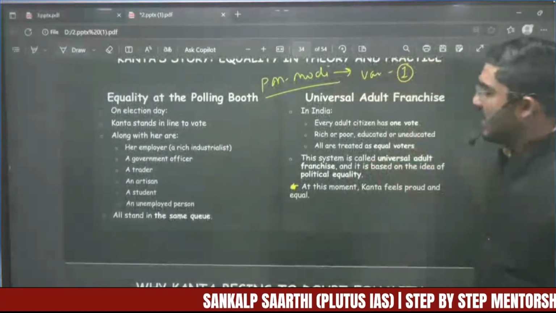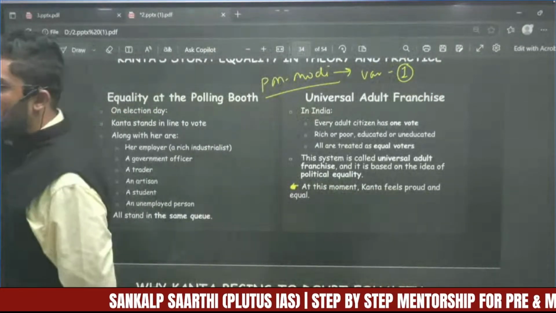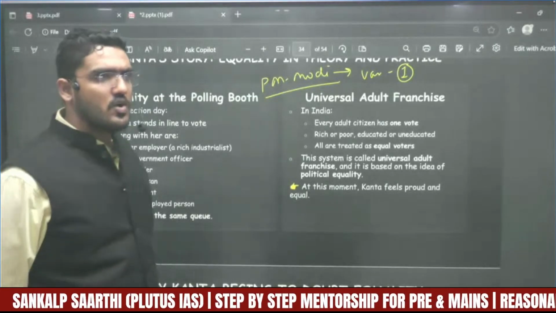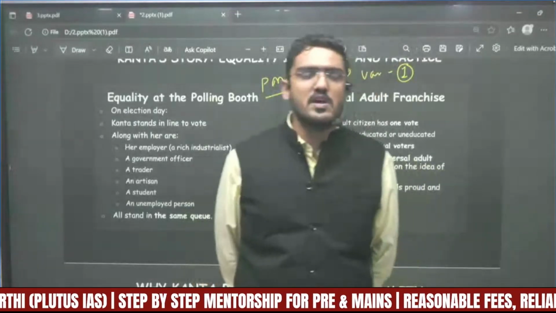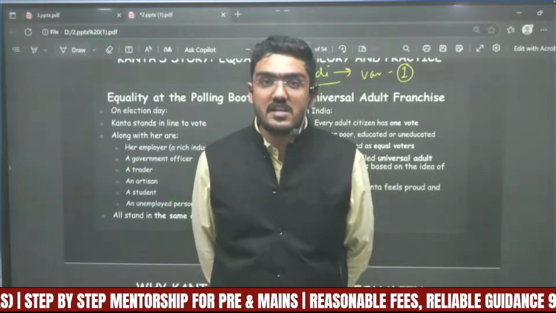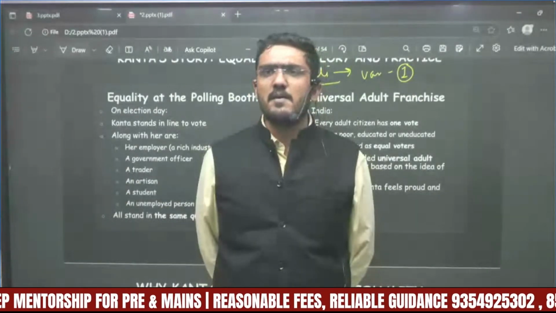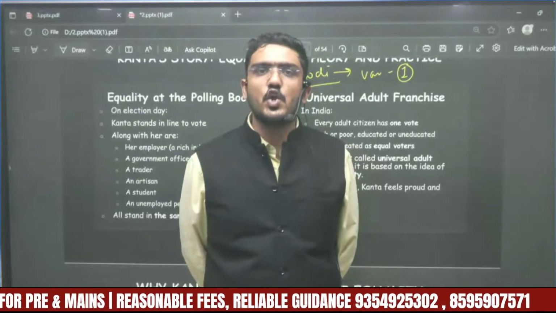India was one of those very few countries in the world that showed the world that on the very day they became independent and wrote down the constitution, it stated that irrespective of any factor, everyone above the age of 21 years will get the right to vote.